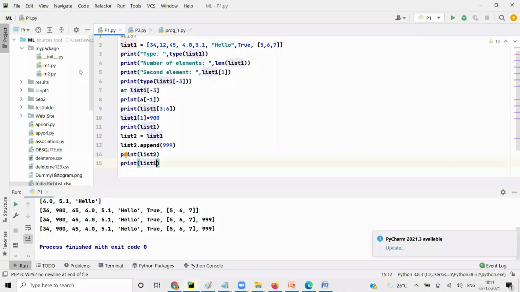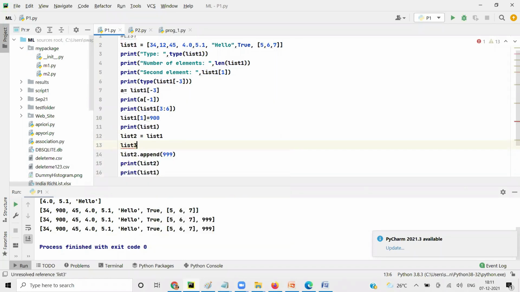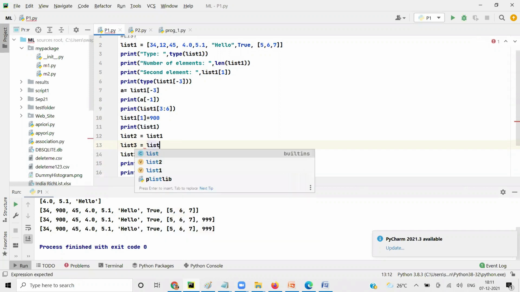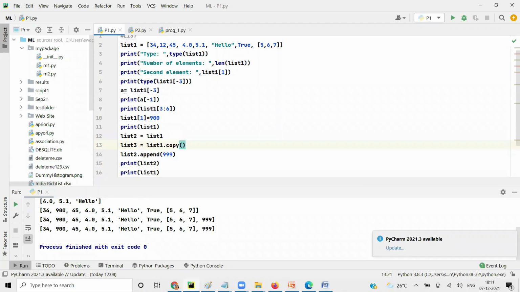There is another way of duplicating. So here list2 equal to list1, and here I'm going to say list3 equal to list1 dot copy. When I say dot copy, I'm saying create a duplicate copy and then assign to list3.